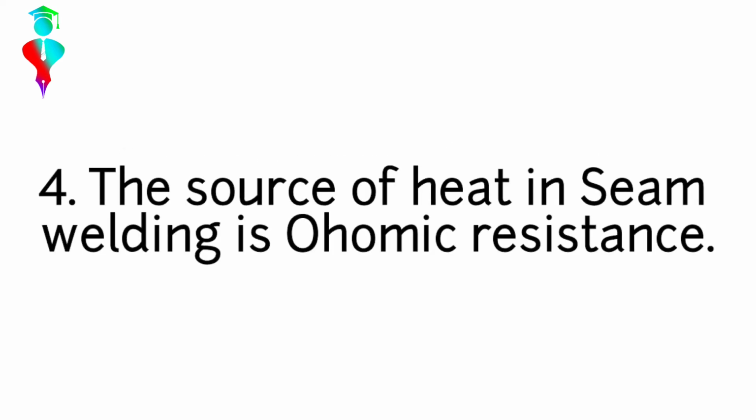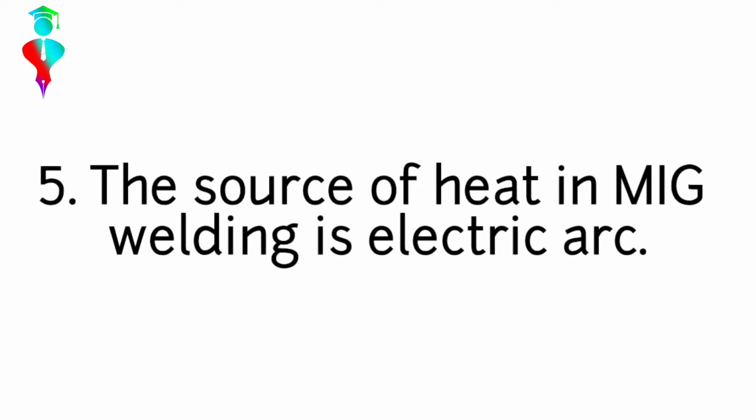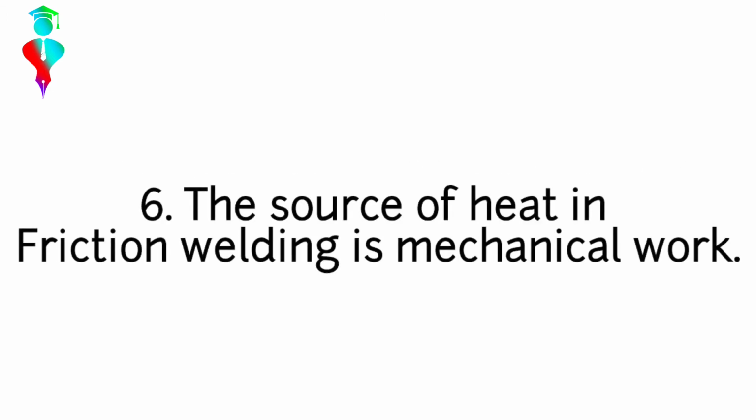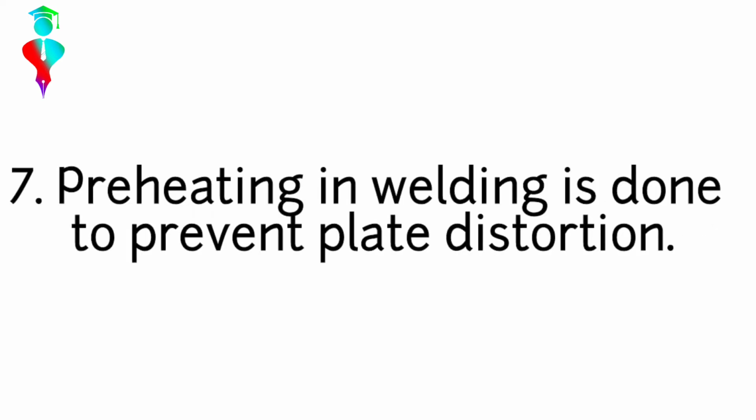The source of heat in seam welding is ohmic resistance. The source of heat in MIG welding is electric arc. The source of heat in friction welding is mechanical work. Preheating in welding is done to prevent plate distortion.